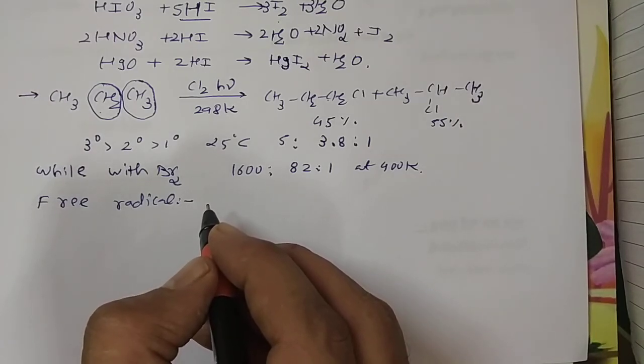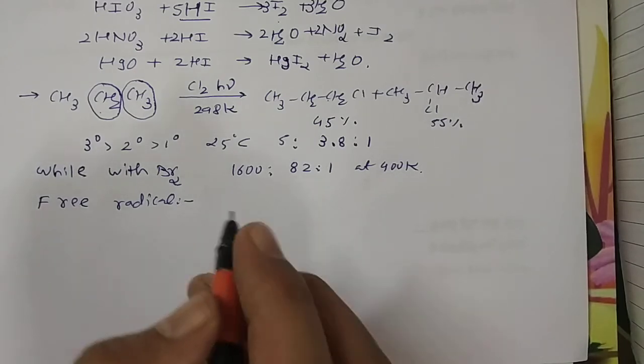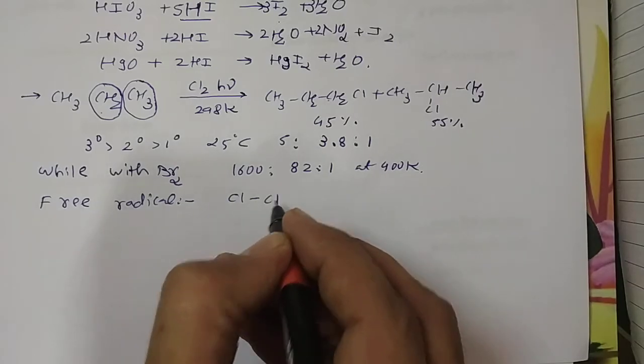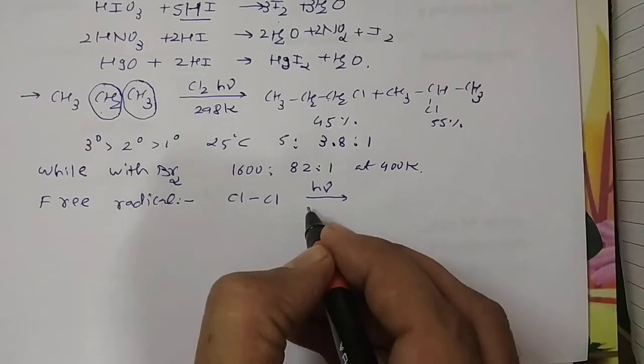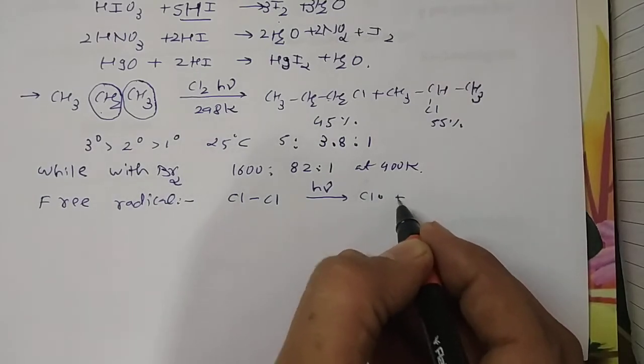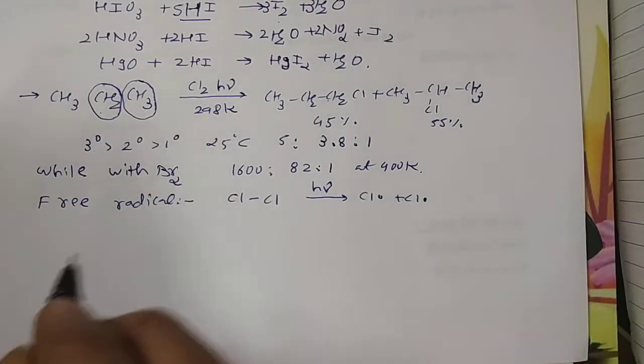For example, heat or electricity or light or peroxide or radical itself. So here in this case sunlight, or light, is used. So light first converts chlorine, by homolysis. Homolysis means symmetrical fragmentation. So it is converted into a Cl free radical and a Cl free radical, right?